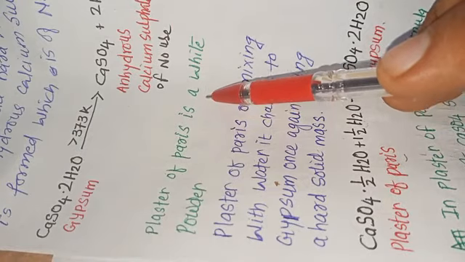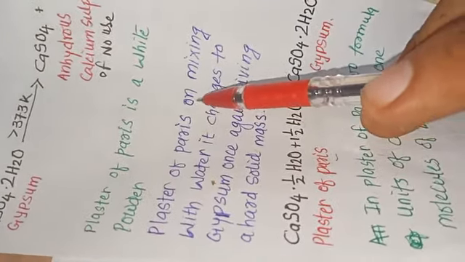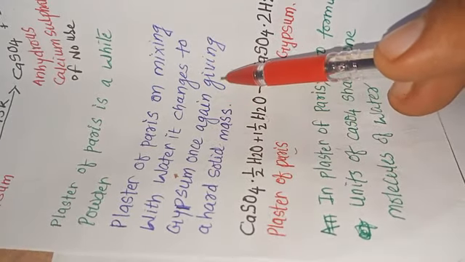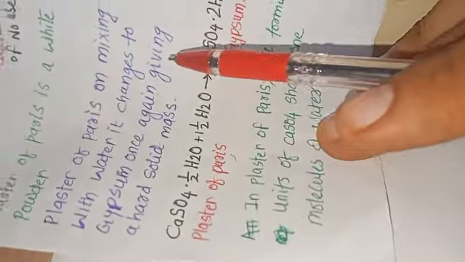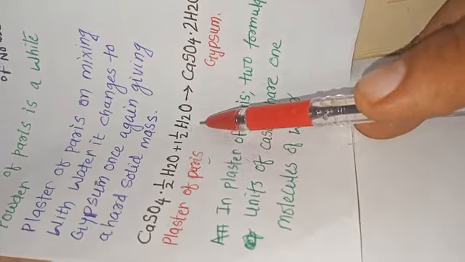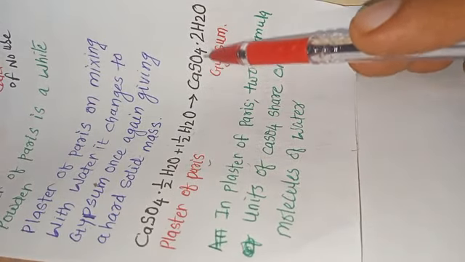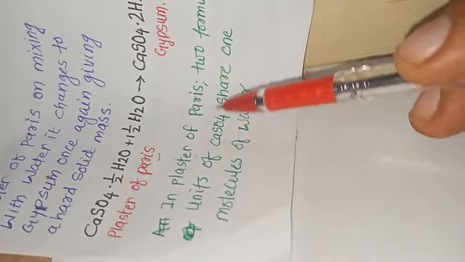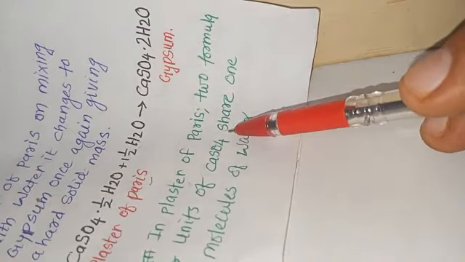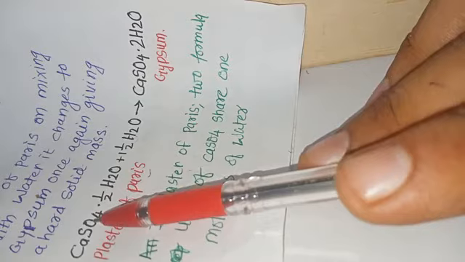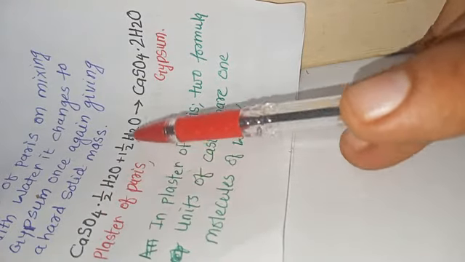Plaster of Paris is a white powder. On mixing with water, it changes to gypsum once again, giving a hard solid mass. So plaster of Paris CaSO4, when it reacts with 1.5 molecules of water, gives us gypsum CaSO4 into 2H2O. In plaster of Paris, 2 formula units of calcium sulfate share 1 molecule of water. That is why 1 formula unit has half a molecule of water. So this is how we can understand.